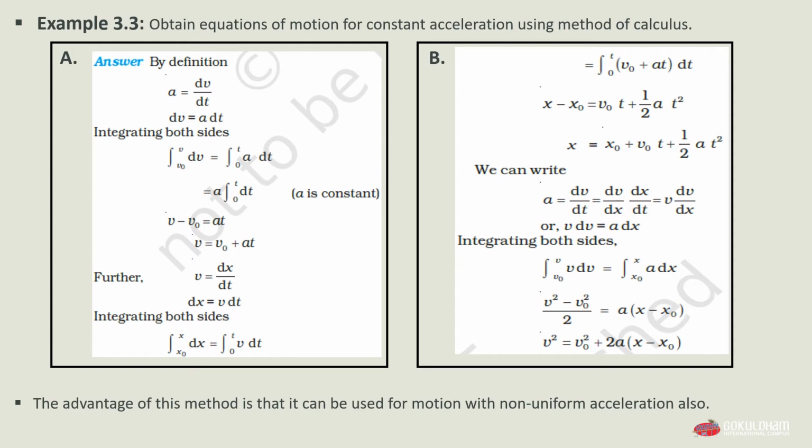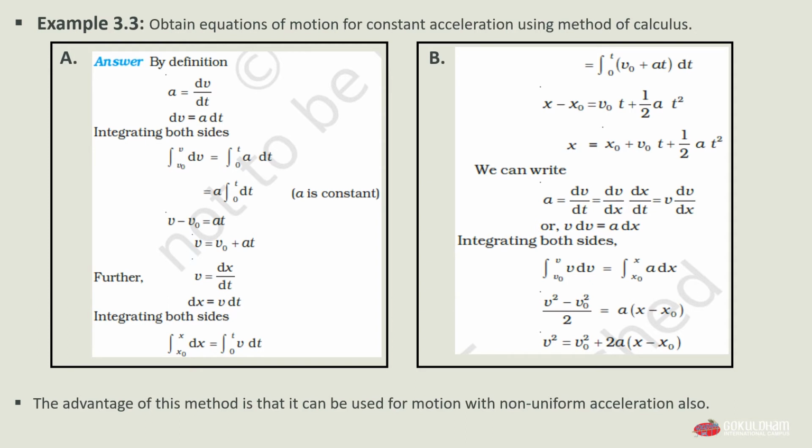For dt the answer will be t, putting in the limits 0 and t. By putting both values one by one, we will get the answer at, and integrating dv we get v minus v0 is equal to at. When we take v0 to the right hand side, we get v is equal to v0 plus at. So this was our integration.